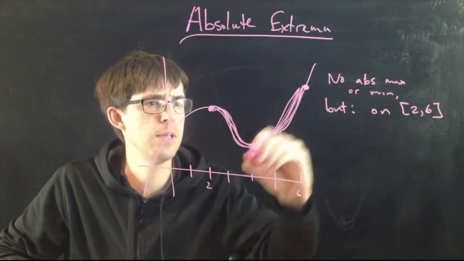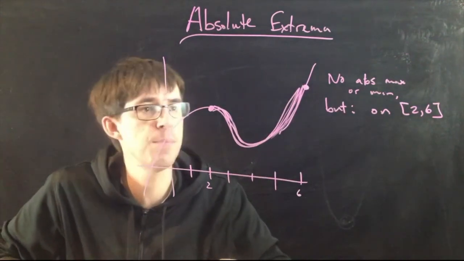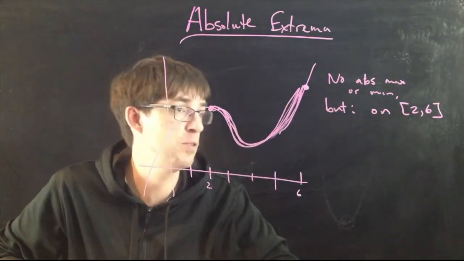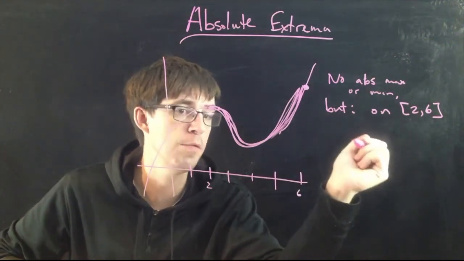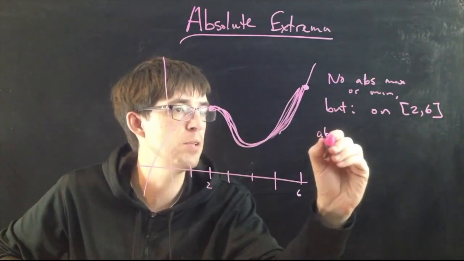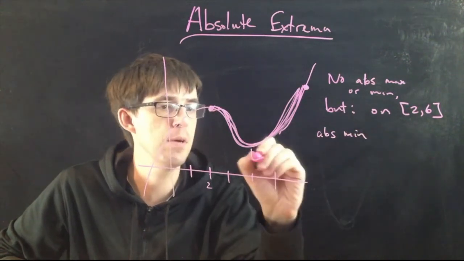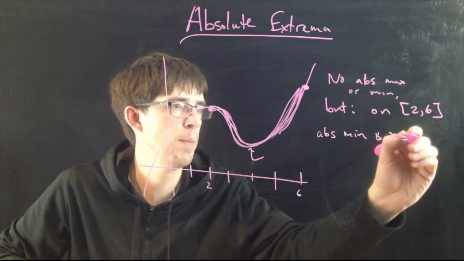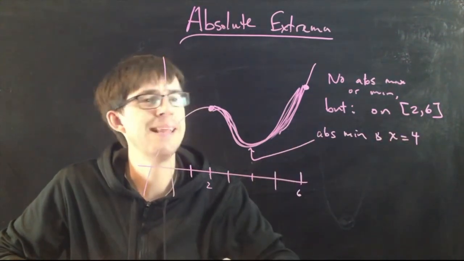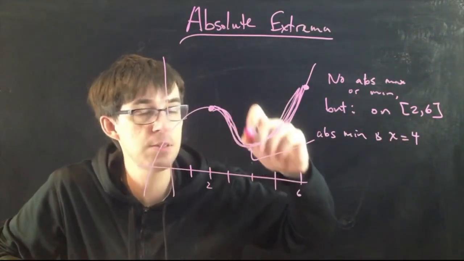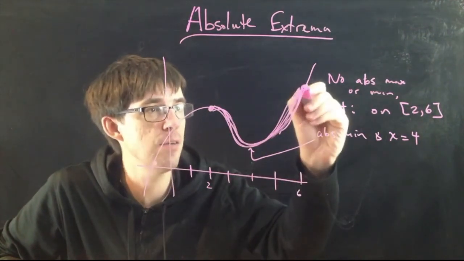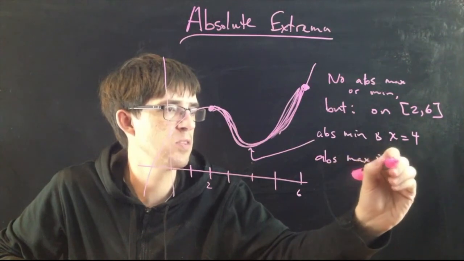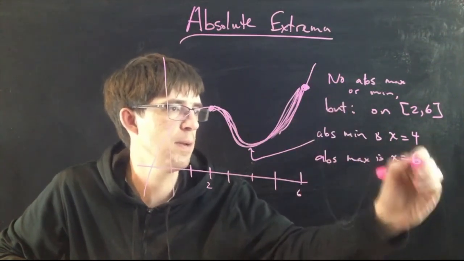Only looking at that part of the picture, there will be an absolute maximum and an absolute minimum. On this interval from 2 to 6, the absolute minimum is at x equals 4, right? That's the absolute minimum. And where's the absolute maximum? Where the y value is the highest? It's on the end right there. So the absolute maximum is at x equals 6.